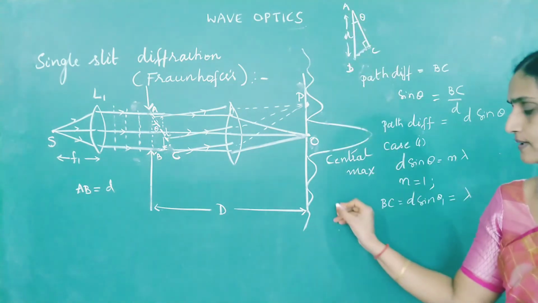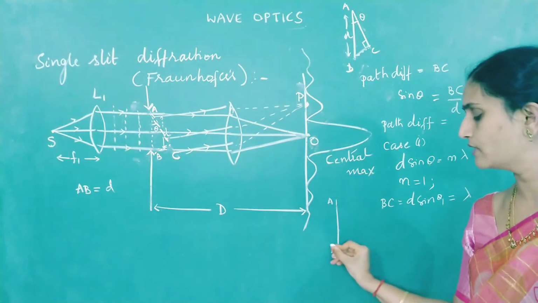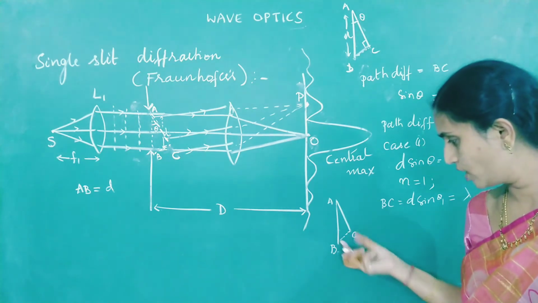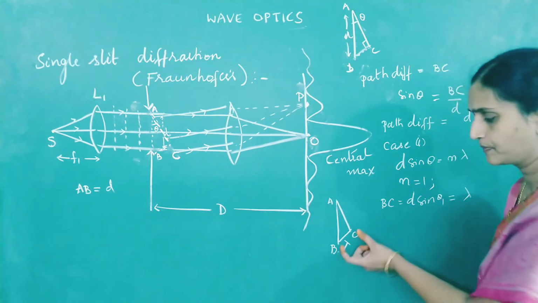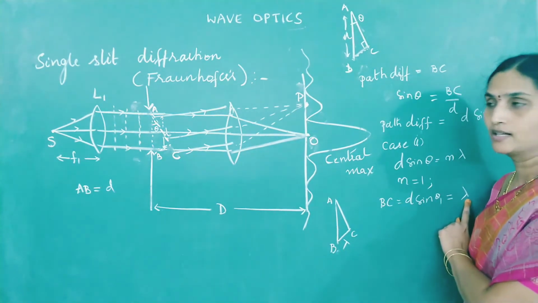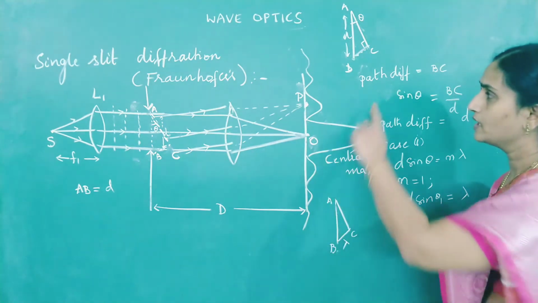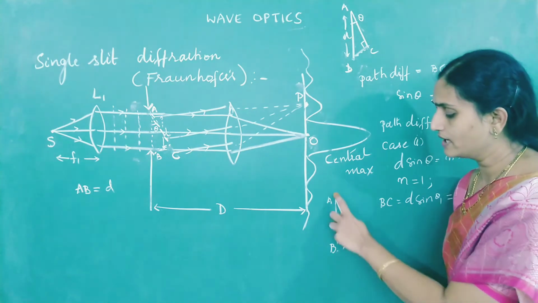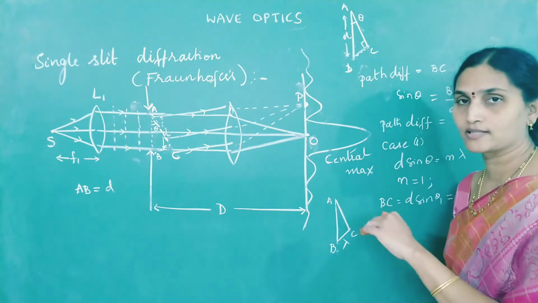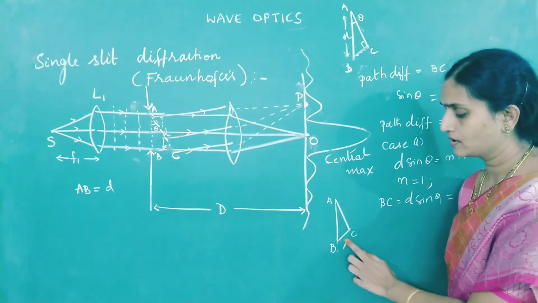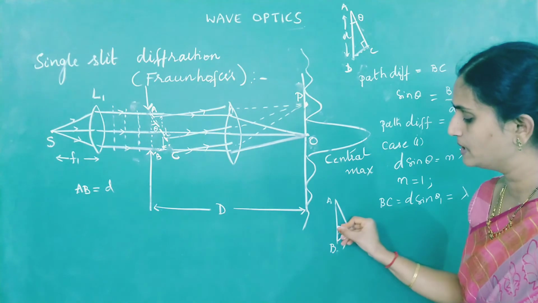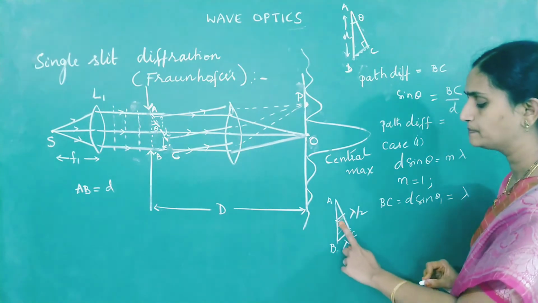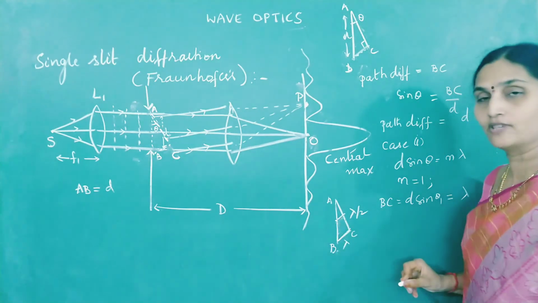Now I will make this diagram again. This is AB, the plane wavefront. AC is the bent wavefront. Drop a perpendicular. We have got this distance as lambda. Okay, if BC is equal to lambda, now I will be dividing this slit into half period zones. If you know the distance BC, I want to divide the slit into lambda by 2 zones. If this distance is lambda, go along, parallel to BC, until you reach a line where the distance becomes lambda by 2. Okay, I told you it is explained by division of slits.